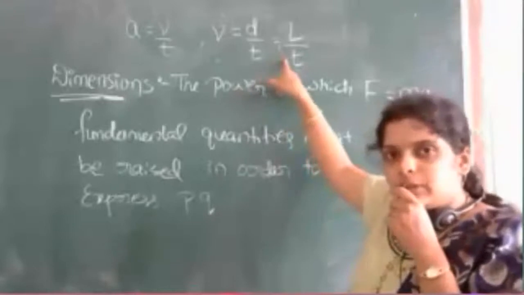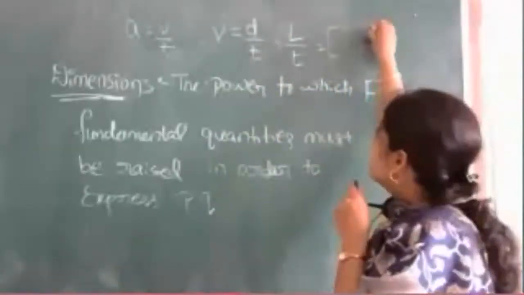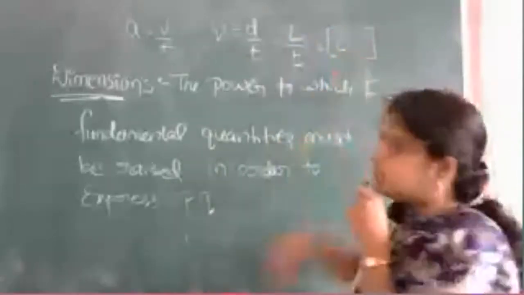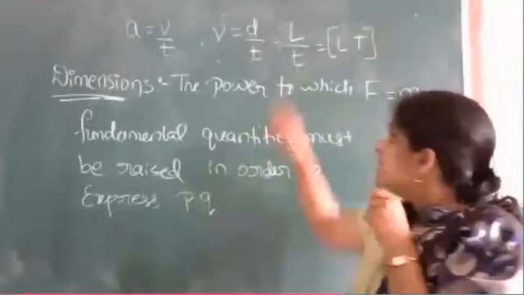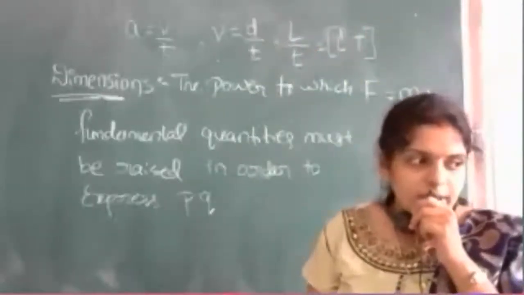Let's see how to write dimensions. Whenever you are writing the dimensions of a given physical quantity, you are always writing it in a square bracket. So in a square bracket I am writing L. Here T is there, I'll write T. L to the power nothing means 1 will come. Hope you understood this.